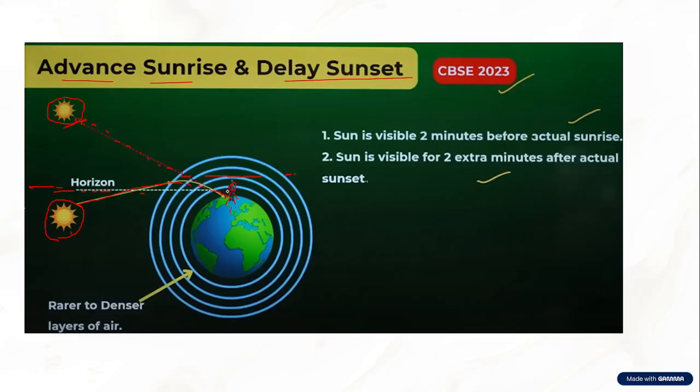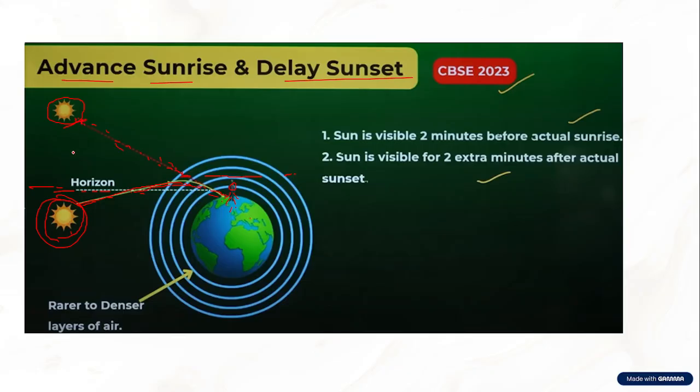The same thing happens with the sunset. Suppose we assume the sunset is happening now. In sunset, the sun has already set, it is already here, but due to atmospheric refraction, we still see the image of the sun here. The person standing here still sees the image of the sun here.